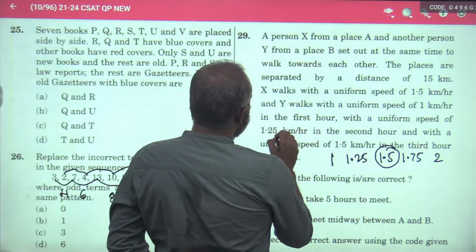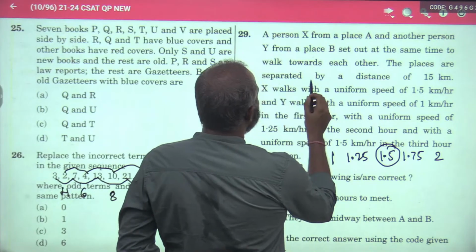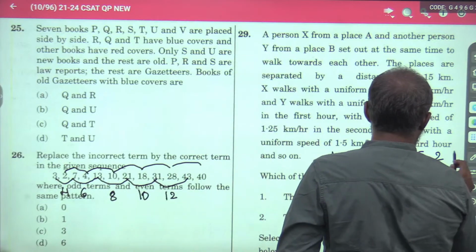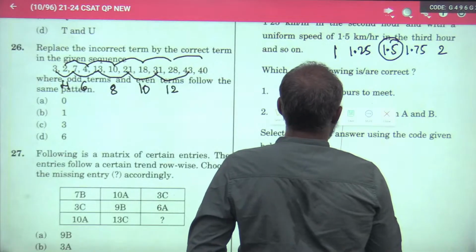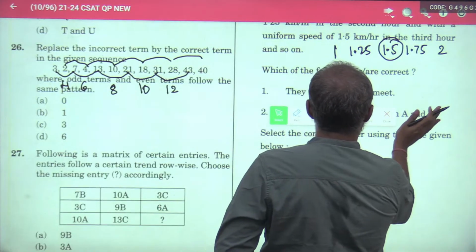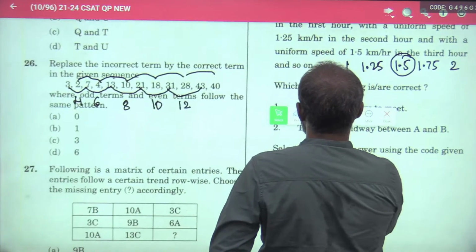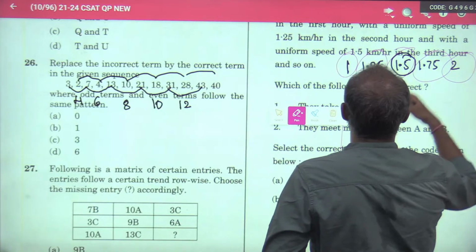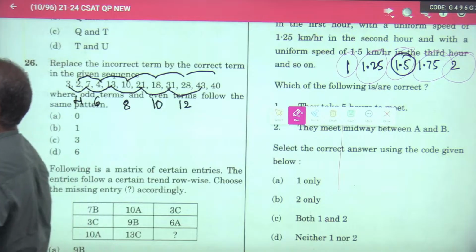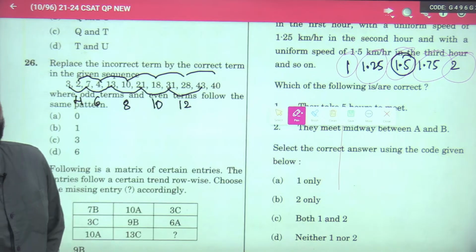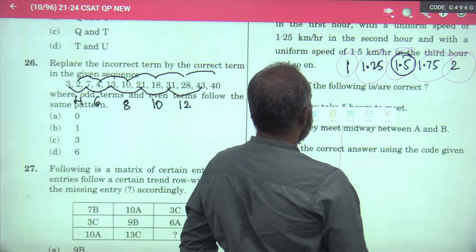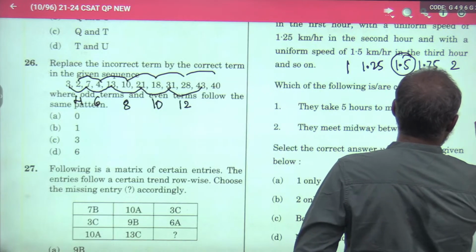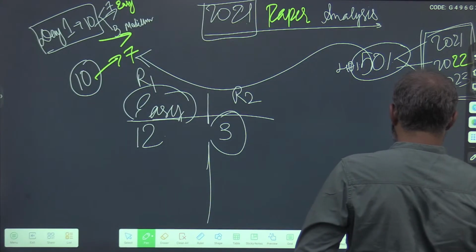So the first person walks at a constant rate of 1.5. The other person increases his rate. In the first hour he walks at 1 kilometer, next 1.25, so there will be a 0.25 increment in his speed. Now I will tell you how most people solve this, and the best way to solve this problem.